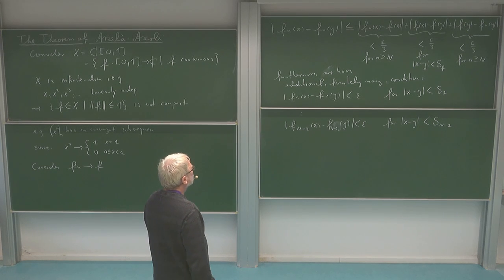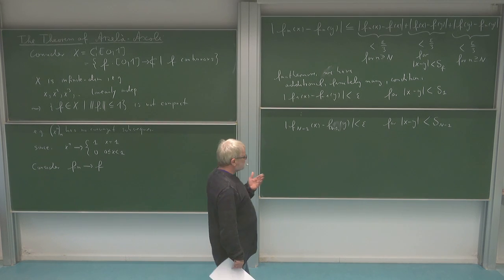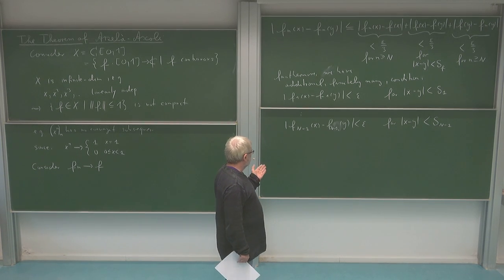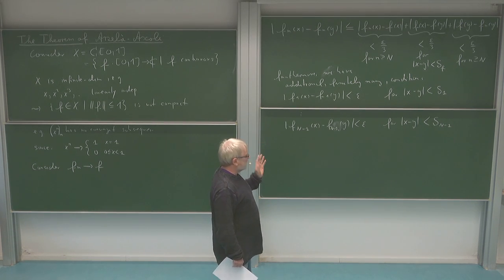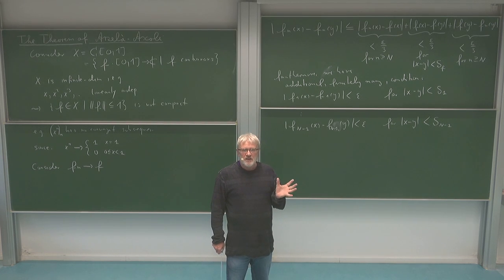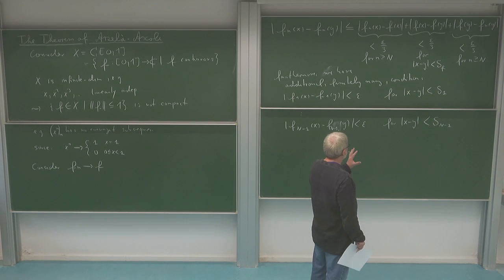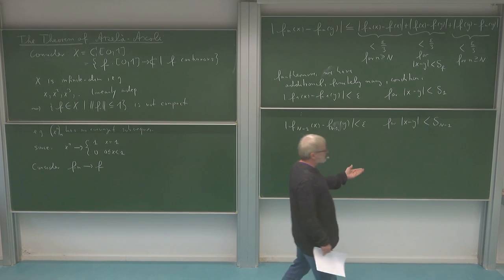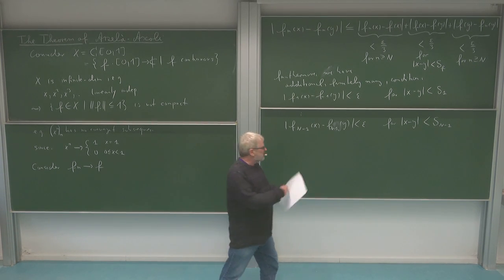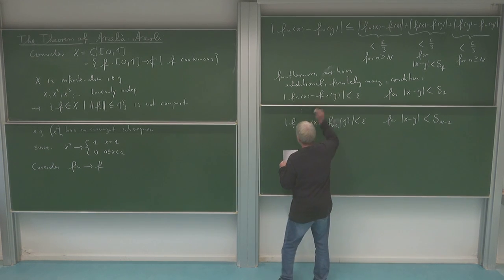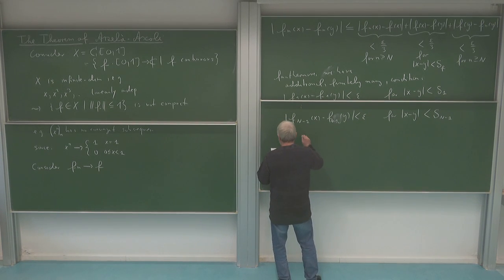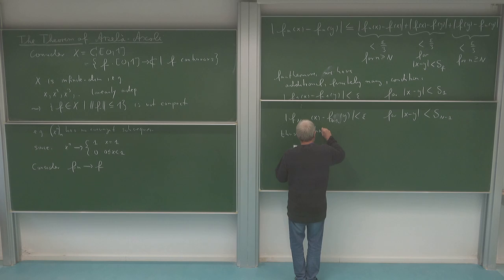Okay, but then you see, for all indices of my sequence, I can make the distance between, let's say, fm of x and fm of y smaller than epsilon if I only choose x minus y small enough. And I can actually say how small I have to choose this, and I can present a delta which does not depend on the index of my function anymore. So that's the main point which I want to see.